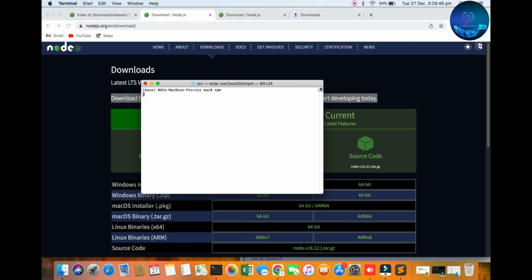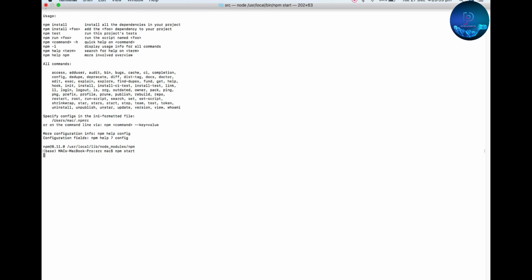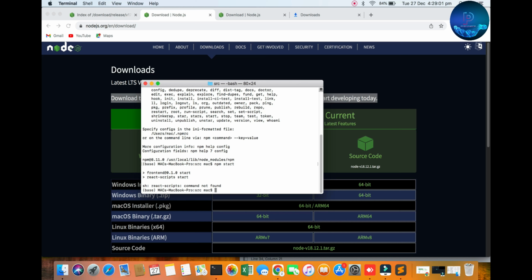npm. Yeah, you can see the installation is complete. It's working fine. npm start. So you can see the installation is complete, done.